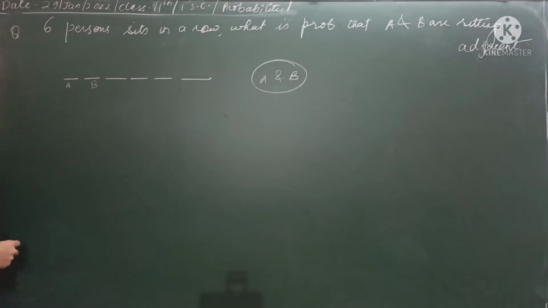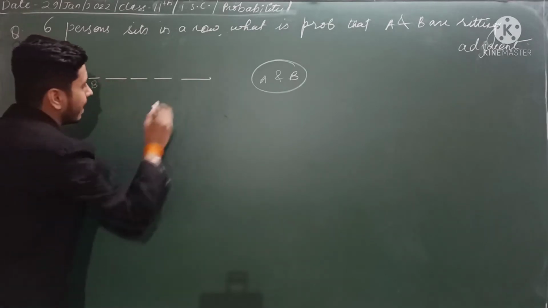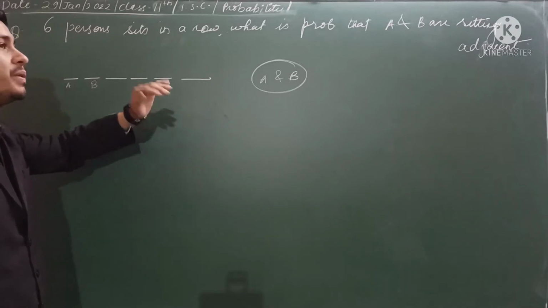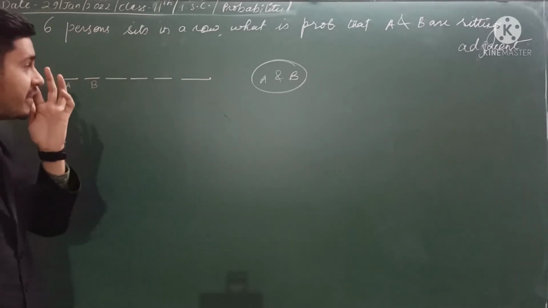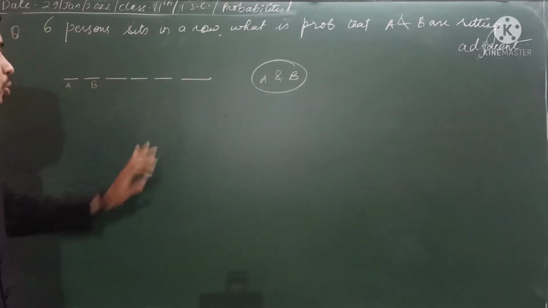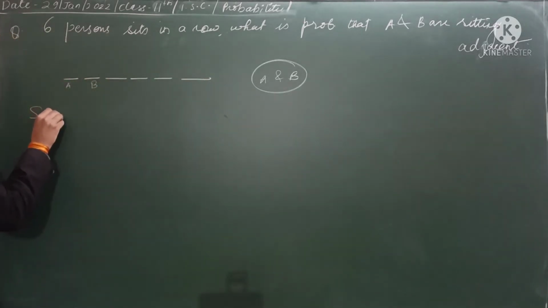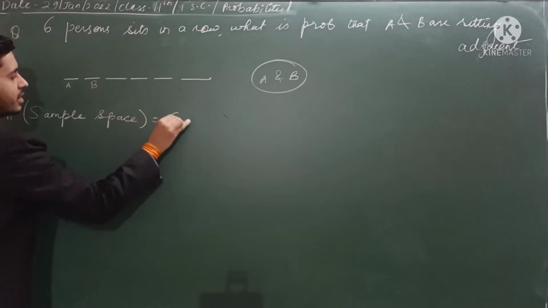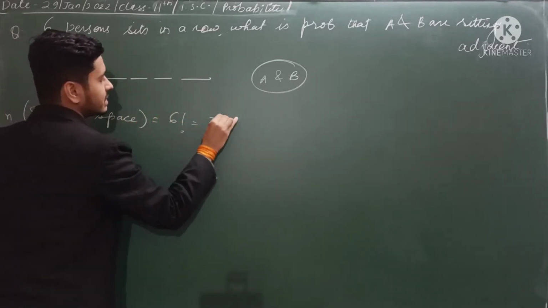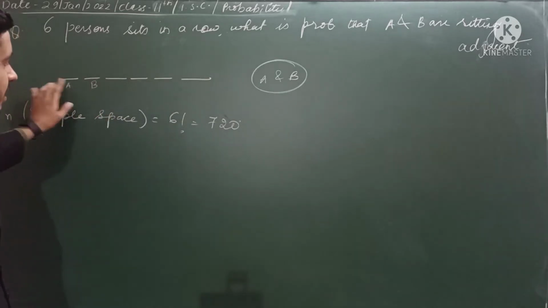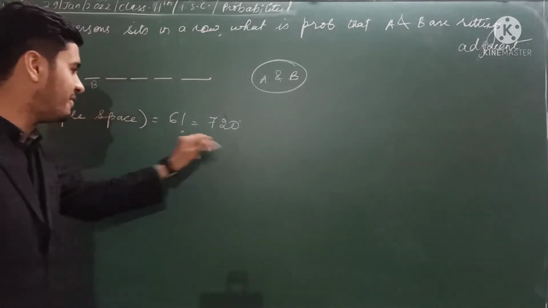Okay, so what will be the sample space? That means you will be getting 6 factorial ways when all these 6 will be sitting in a row. So the number of sample space will be 6 factorial, which is 720. Okay, because the number of ways of sitting those 6 people will be 6 factorial, which is 720.